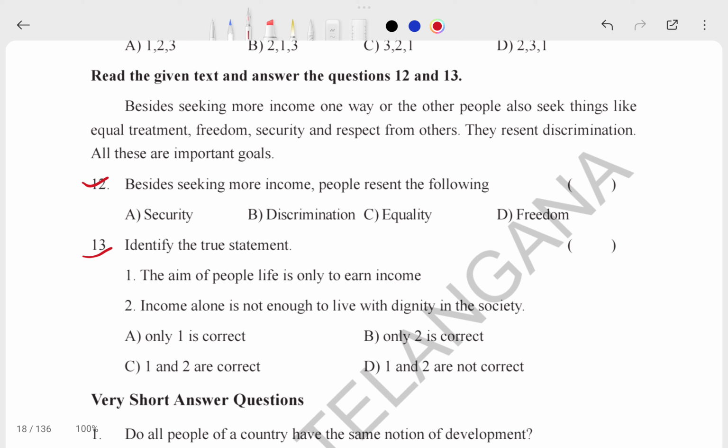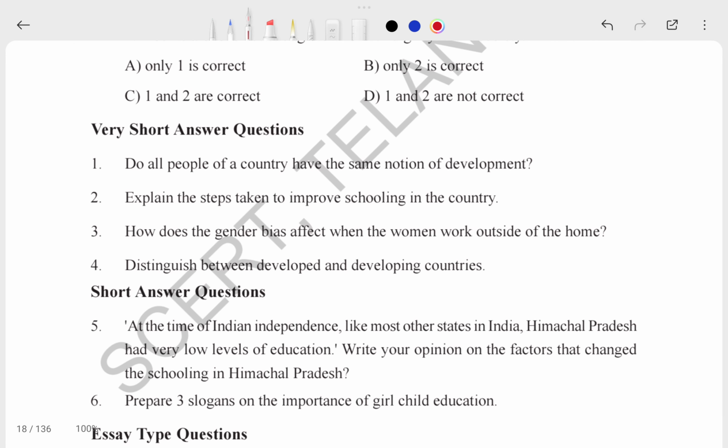I'm definitely sure that if you read this chapter and practice these questions, and any question comes from this chapter in your board examination, you cannot leave that question. You will definitely write that question. Okay, so let's see this.